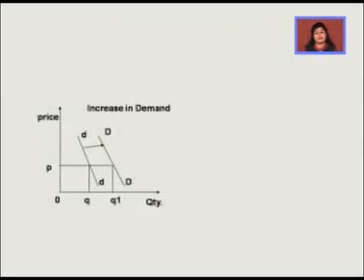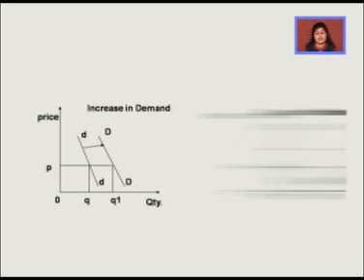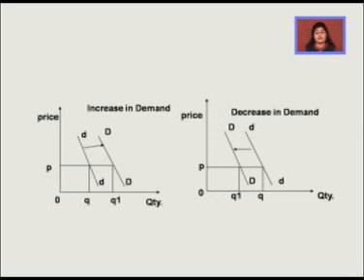Now, the diagram very clearly shows that as our demand curve shifts from small dd to capital DD, this is a rightward shift. With the price being same, the quantity demanded has increased. And on the other hand, in the second diagram, you can very clearly see that price being same, the quantity demanded has decreased owing to other factors. So this can be fairly termed as a decrease in demand or a leftward shift in the demand curve.